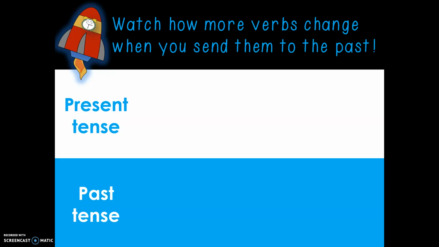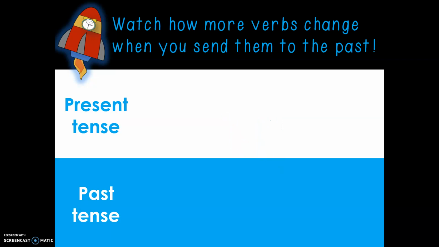Watch how more verbs change when you send them to the past. Say, and in past tense, said. Make, and in past tense, made. Go, and in past tense, went.